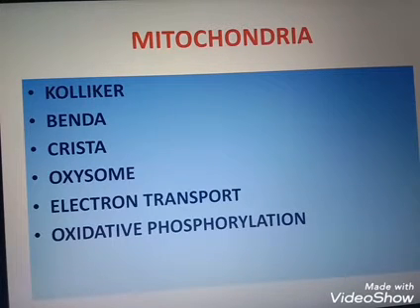Usually the cell possesses 1000 or more mitochondria, but some cells like those of yeast and unicellular algae may have a single big tubular mitochondrion. Mitochondria are bound by a double membrane.